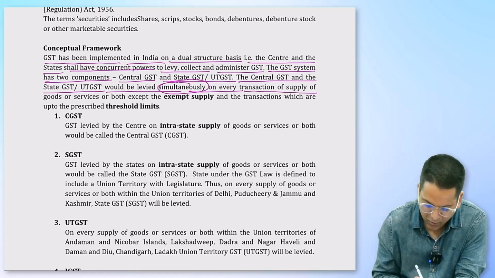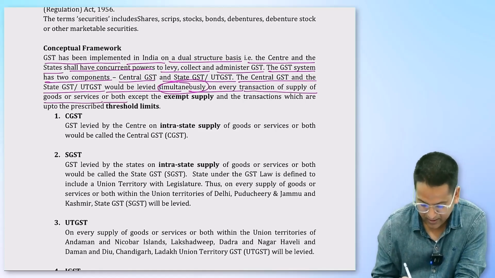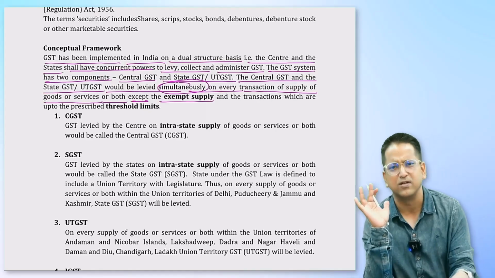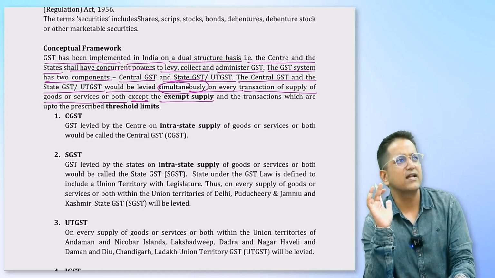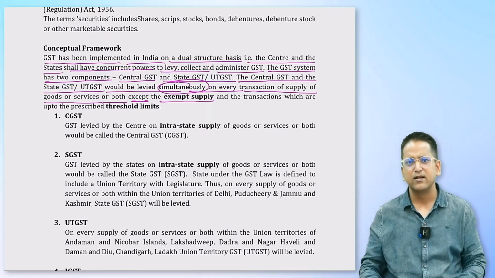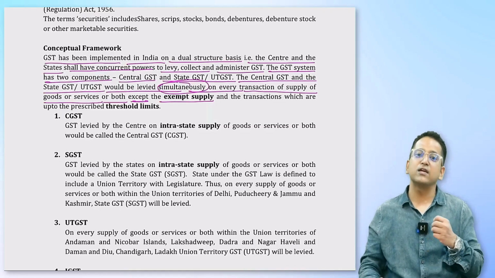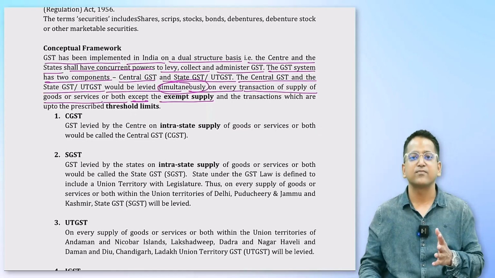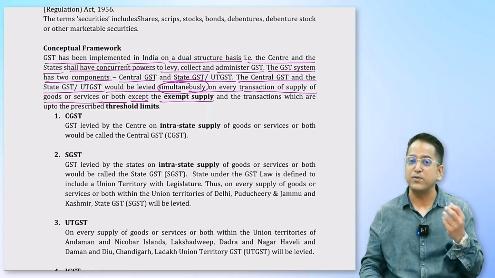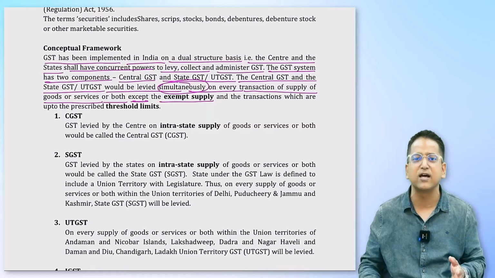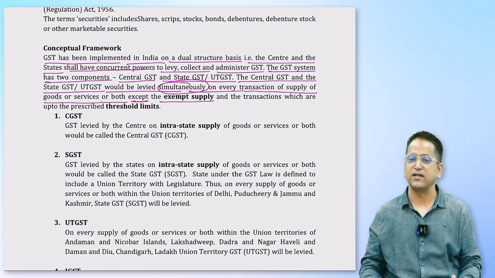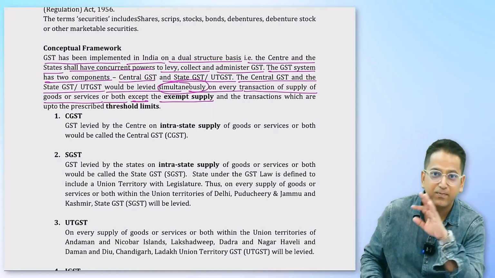Every transaction of supply of goods or services or both, except the exempt supply. Some supplies are exempt. I had already told you that our country is not a capitalist economy, it's a socialist economy. Our country is very much concerned that even the poor have to survive. Hence, the government is not imposing GST on everything, they're excluding everyday items. Even the poorest person buys them, so the government doesn't levy GST on such items. Those supplies become exempt supplies. So exempt supplies won't have GST.